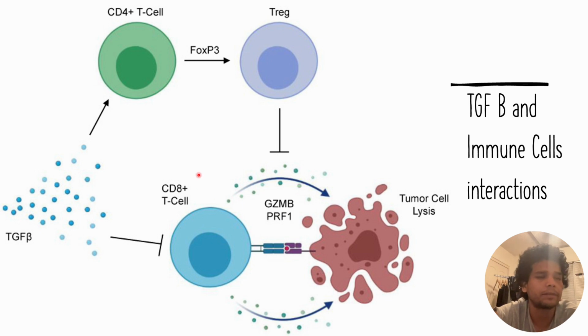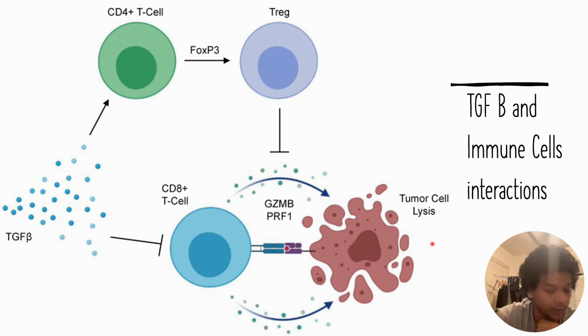There are other methods by which TGF-beta can play a role, and one that we have discussed in the previous slides is the formation of the extracellular matrix.